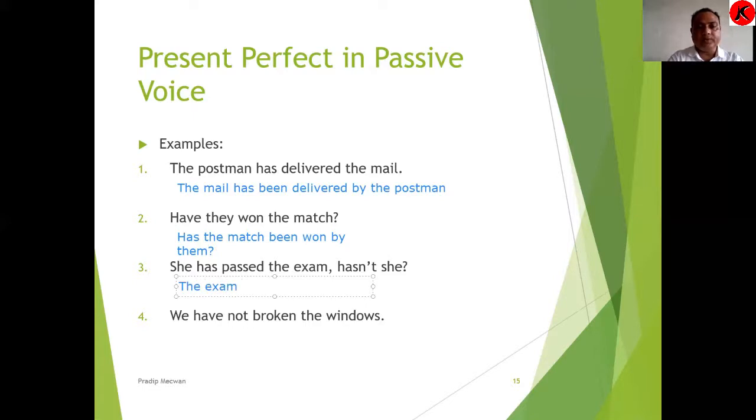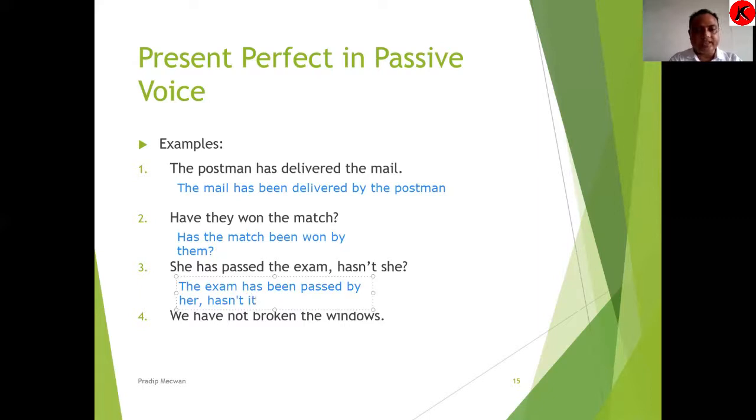Now the passive form of the verb has passed is has been passed by her. After that, we have to create a new question tag. Has is already used and it is a positive statement, so we will make a negative question tag: hasn't. And for exam, we will use the pronoun it.